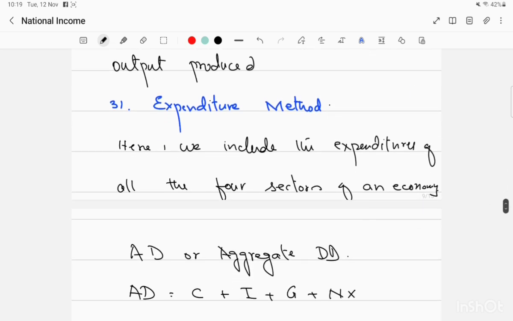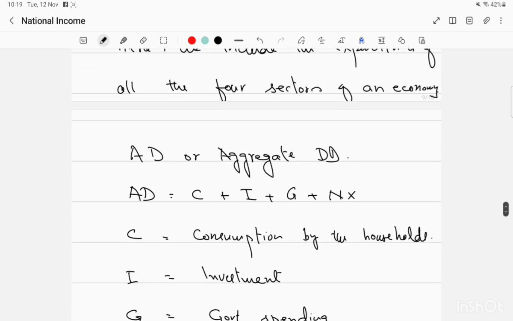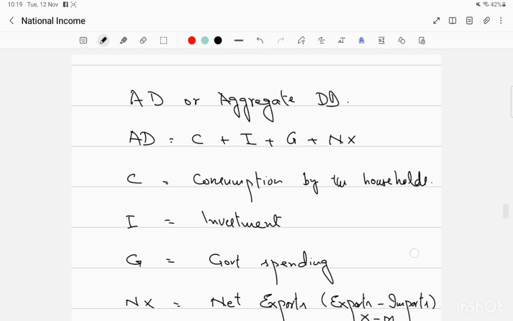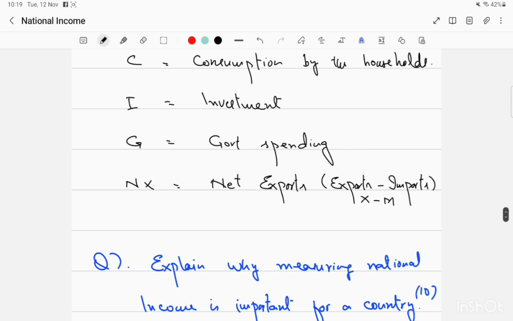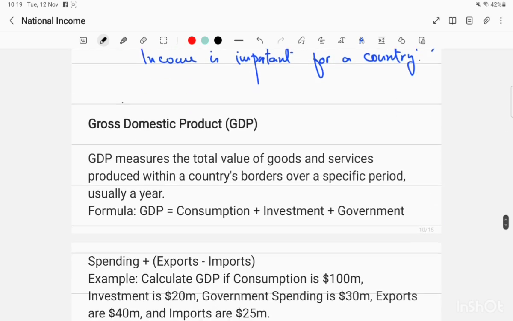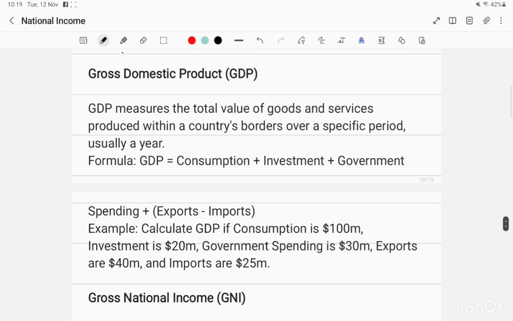In expenditure method, we include the expenditure of all the four sectors of an economy. Like aggregate demand, we have C plus I plus G plus net export. C stands for consumption by the household, investment, government spending, and then net export. So by these methods we will be measuring the GDP. So here I have found some relevant material for you. GDP measures the total value of goods and services produced within a country's borders over a specified period, usually a year.